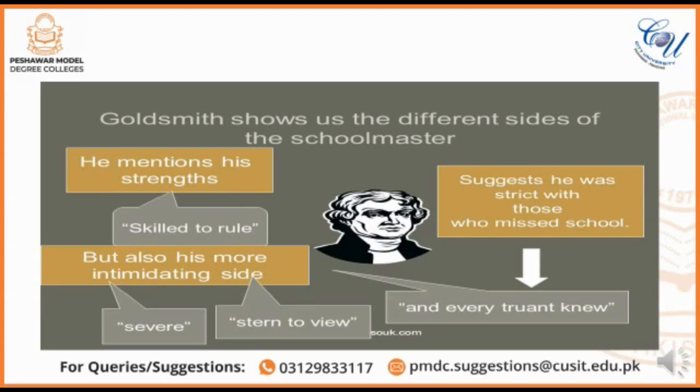Okay, so Goldsmith shows us the different sides of the schoolmaster here. He tells us that not only was he strict with everyone, he was the most strict with those students who used to miss school, and he would get very angry at them. The reason was that he never wished that anyone should miss classes.